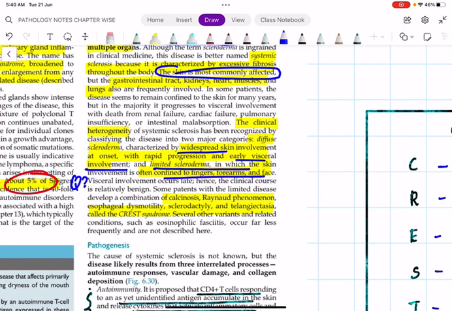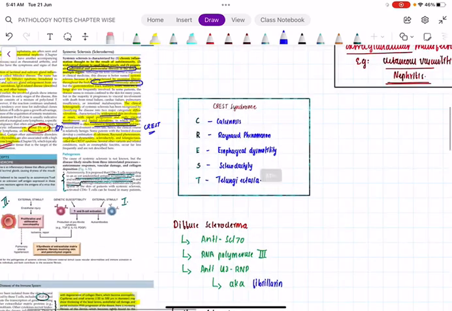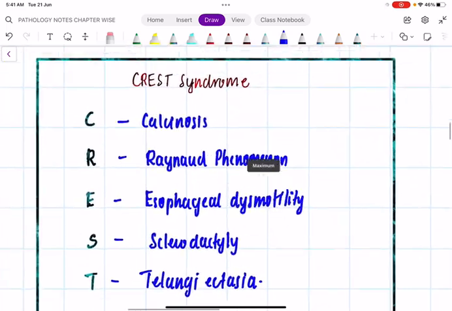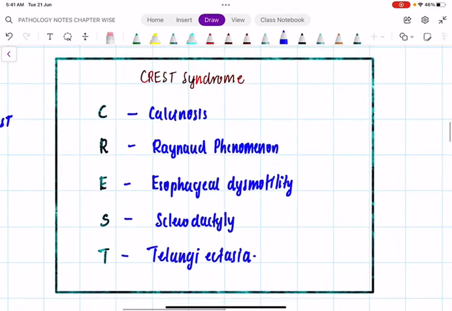And remember, some of this limited scleroderma is associated with a syndrome we call CREST syndrome. This has been a question. Out of diffuse and limited scleroderma, it is the limited scleroderma that usually has an association, a combination of many diseases, a spectrum of diseases, called CREST syndrome. What is CREST syndrome? C stands for calcinosis, R stands for Raynaud's phenomenon, E stands for esophageal dysmotility, S stands for sclerodactyly, and T stands for telangiectasia.